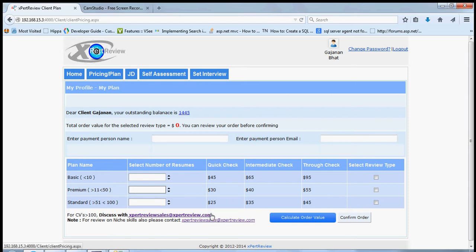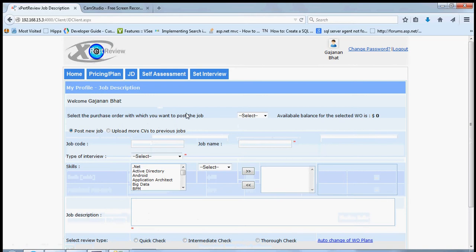And if you wish to post more than 50 resumes but less than 100 resumes, please select the plan type as a standard plan. And if you have a plan to post more than 100 CVs, you can directly contact Expert Review Sales at expertreview.com. Once you place the order, a work order details document will be sent to you through the email, and our admin will approve your work order so that you can use that work order to post any JD or the job description. Click on the JD option to post your job.